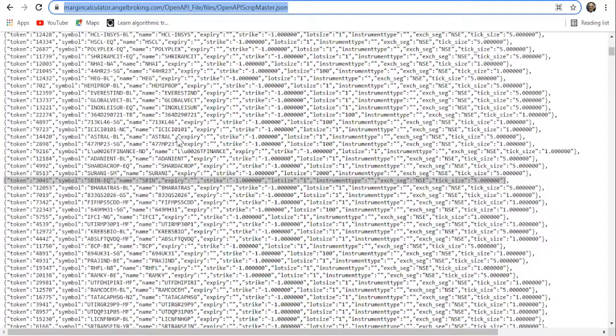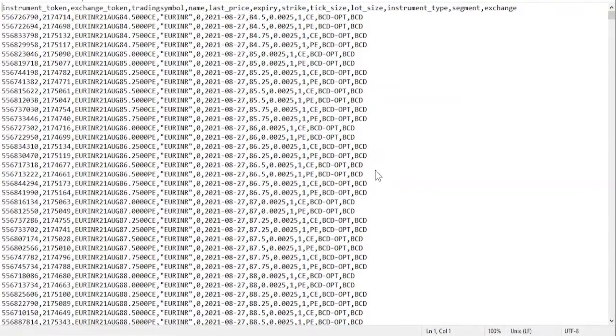So this format is not suitable for programming. We need to pre-process this, and we need to get all those things into a data frame, or we need to store it in Excel or some other format so that it is suitable for our programming purpose. That is where Python will come into action. The next one, what I am showing, this is an example from Zerodha, the instrument file they are showing. So it is in comma separated values, that is CSV format. We can open this one in Notepad, or we can open this one in Excel also.